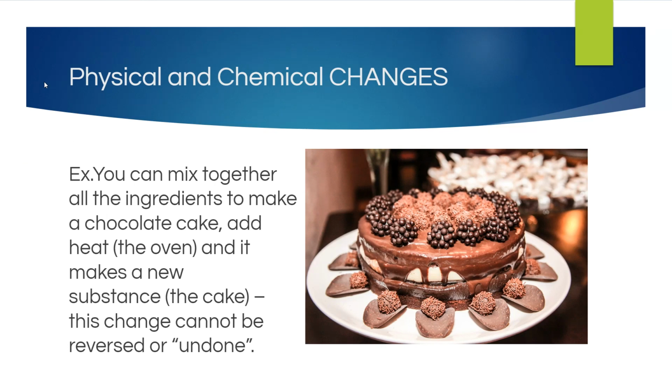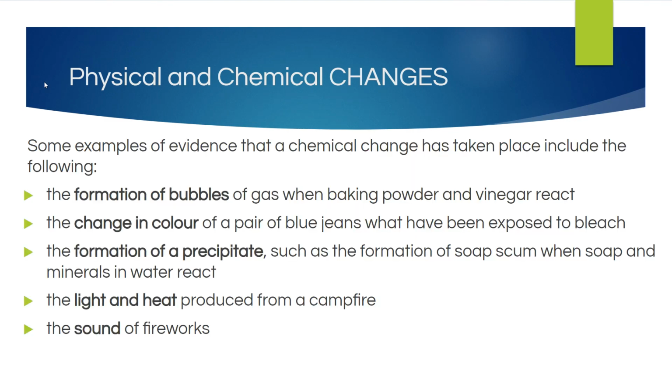The example I give you here: you can mix together all the ingredients to make a chocolate cake, add heat, okay, that's the oven, and then it makes a new substance, the cake. Right? It was this gooey batter before, and then it became this fluffy, spongy stuff, right? With lots of air bubbles in it. This change cannot be reversed or undone.